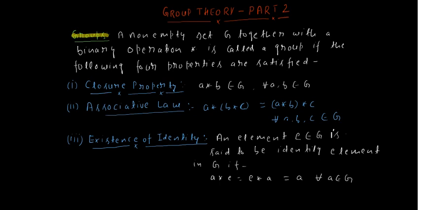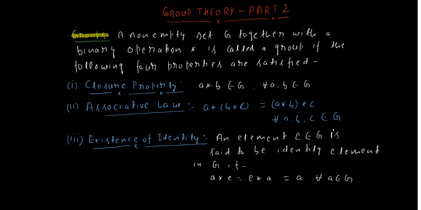A non-empty set G together with a binary operation star is called a group if it satisfies four properties. What are these four properties?